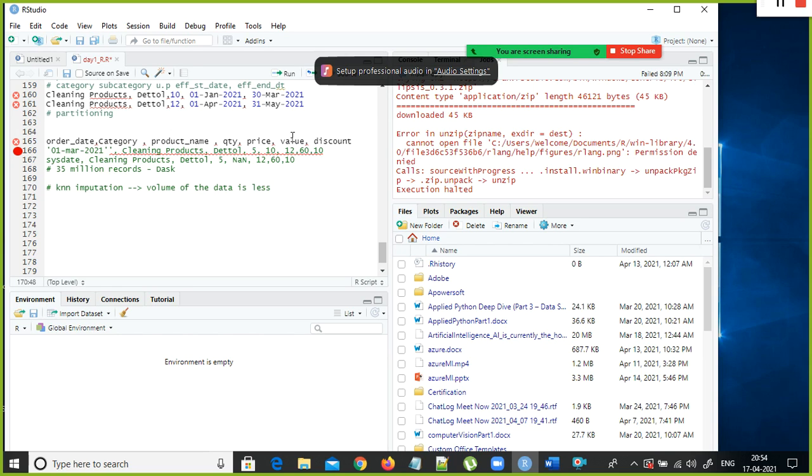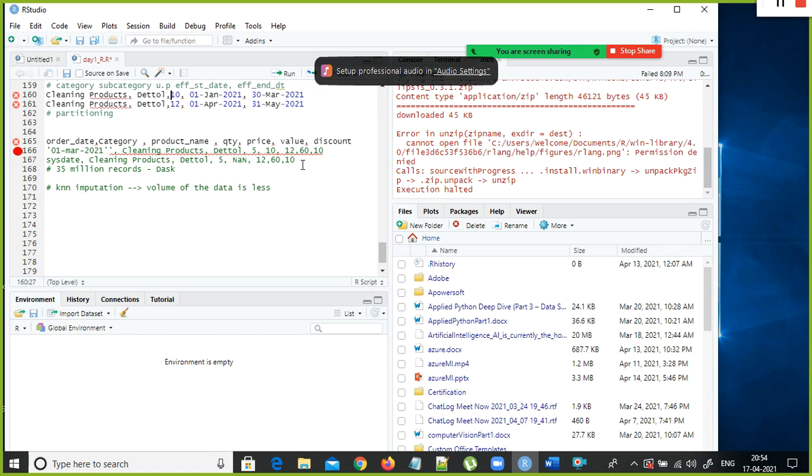If the master table is available, do a lookup and compare whether the order date is falling between these two ranges, whichever range it falls in. So supposing this order date is somewhere after, let's say, 15th March, then this price is applicable. So you need to check in the where condition that the order date is falling between this range, and then you pick it up and update.